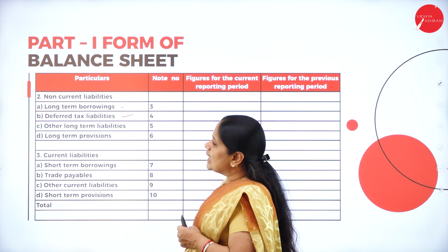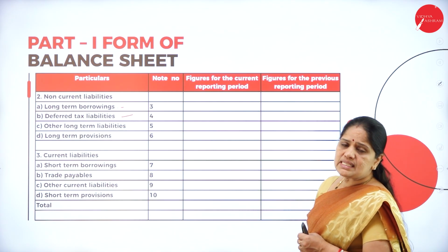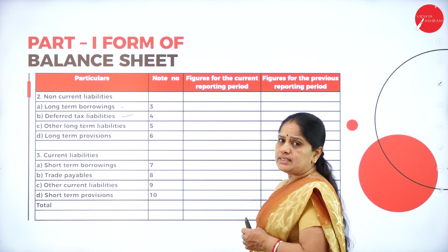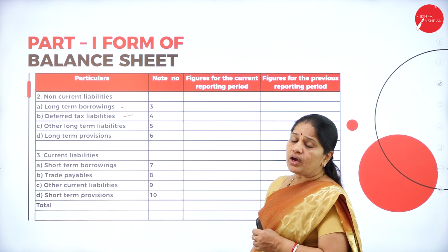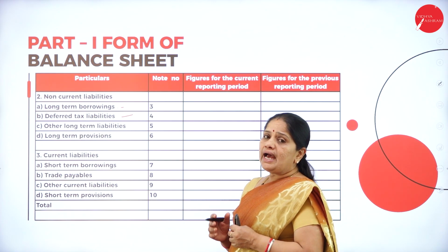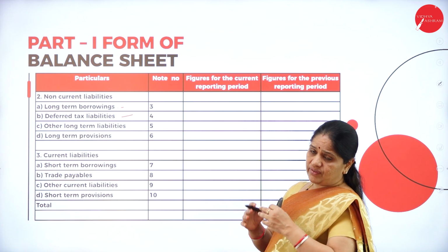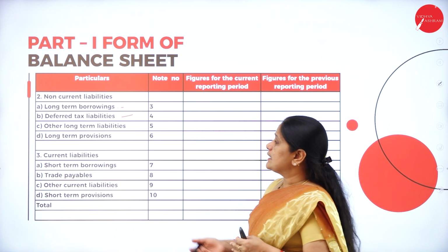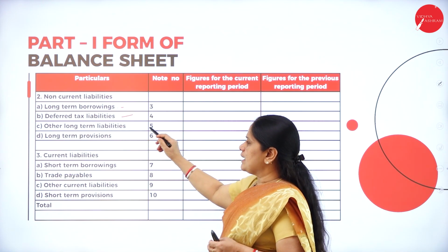Then the next one is the deferred tax liabilities. Now, what is this deferred tax liabilities? All those tax liabilities which can be deferred, or if the income tax department has given the company certain time to repay the tax, so if they have given a tax holiday or something like that, all that can be shown under the deferred tax liabilities.